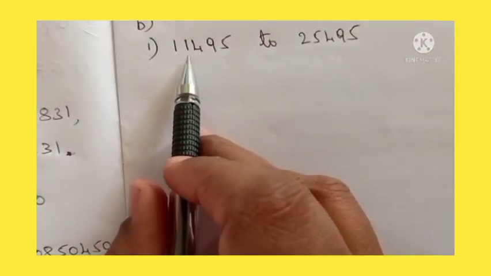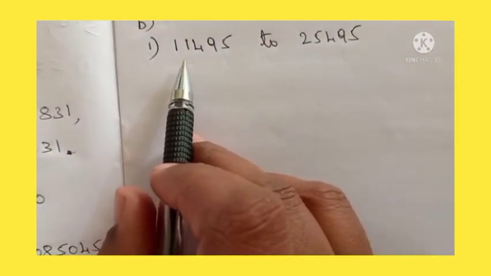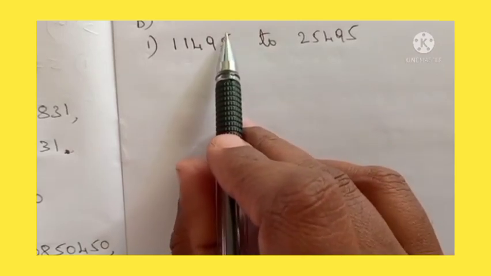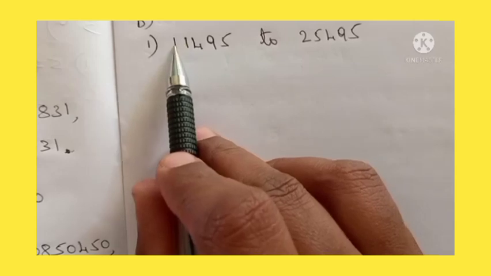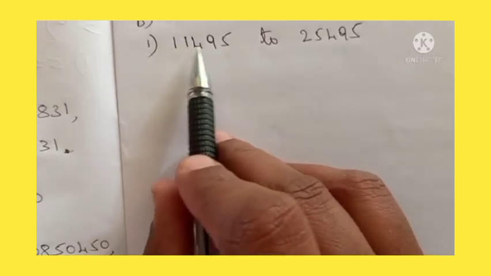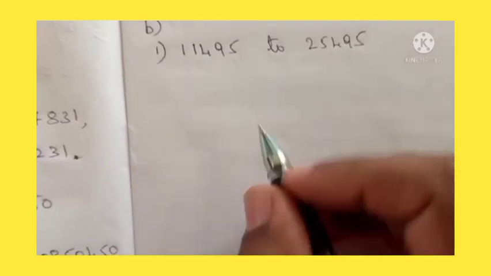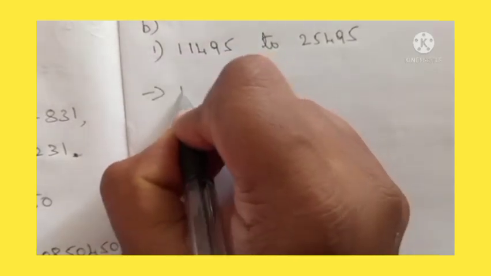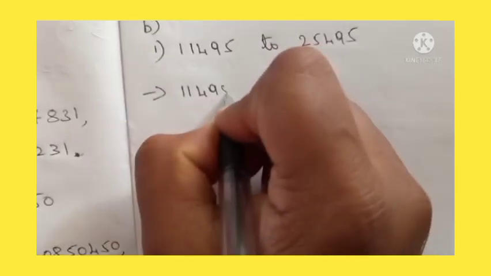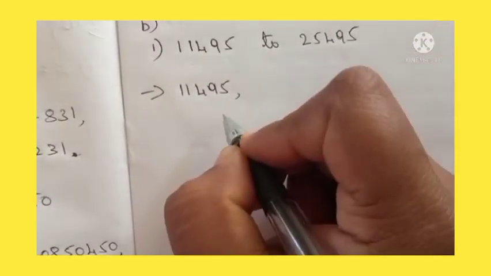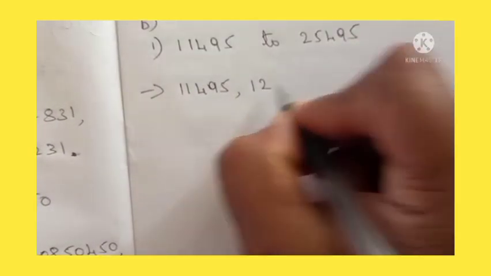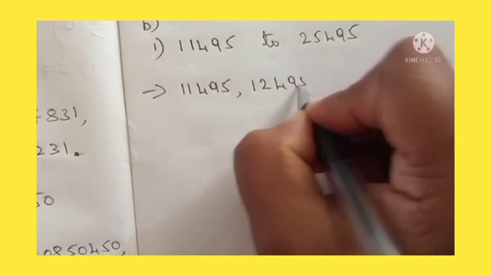So dear students, how are you going to read this number now? See, ones, tens, 100, 1000, 10,000. So this will become 11,495. Okay, so let us write the answer, 11,495. So next number after 11,000, it will become 12,495.